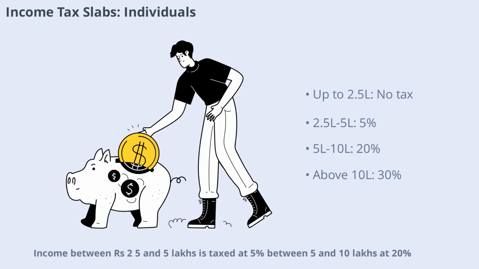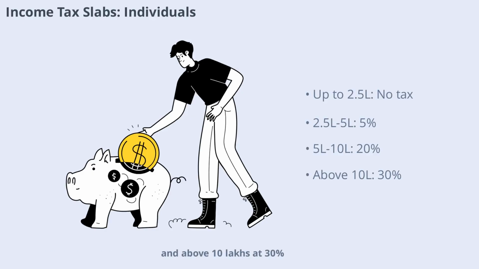2.5 and 5 lakhs is taxed at 5%, between 5 and 10 lakhs at 20%, and above 10 lakhs at 30%. This structure ensures that higher earners pay more tax, aligning with the principle of equity in taxation.